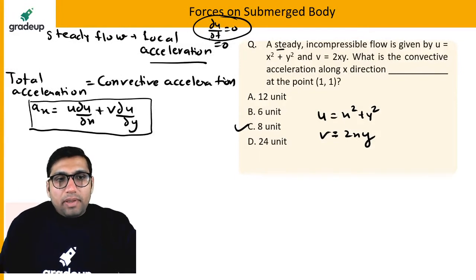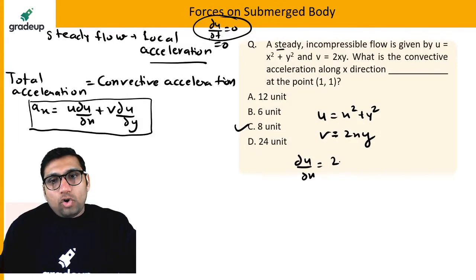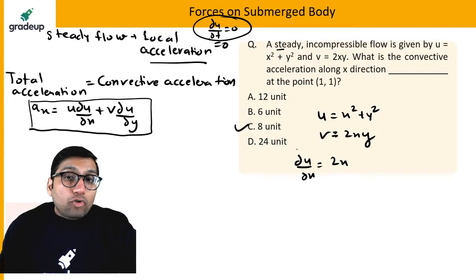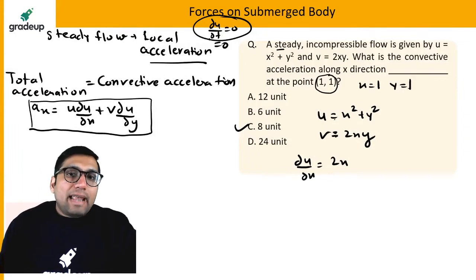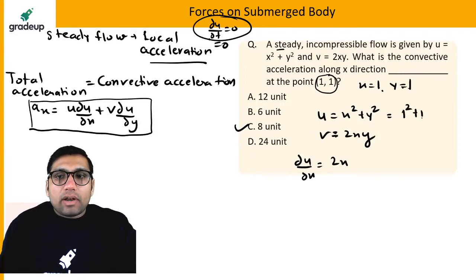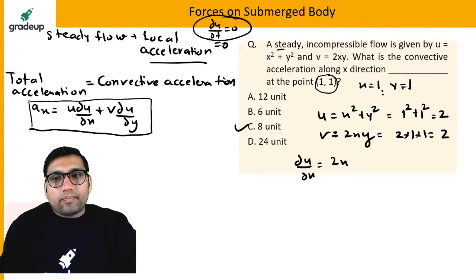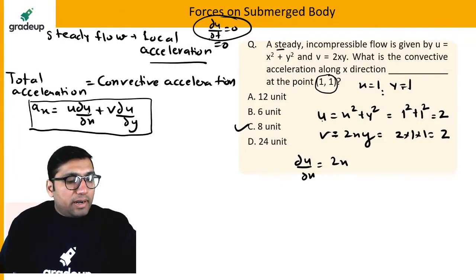Okay, so what will be u? U is equal to this. What is the value of du by dx? Du by dx will be 2x. But you have to find everything at this point, x is equal to 1 and y is equal to 1. So u will be 1 square plus 1 square, which is 2. At x is equal to 1, y is equal to 1, v will be 2 into 1 into 1, which is 2. So u and v will be equal to 2 here.